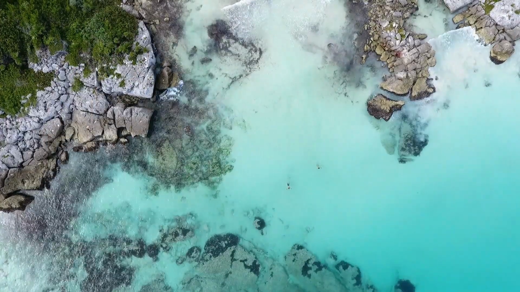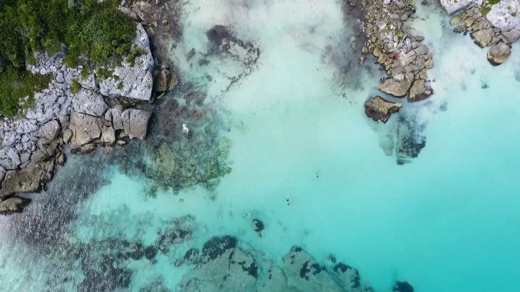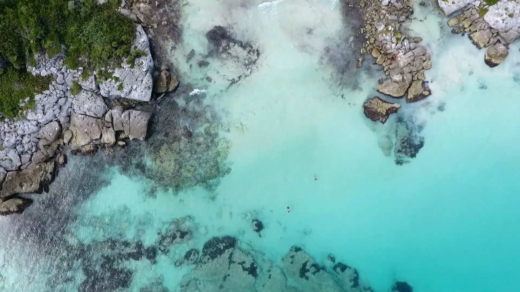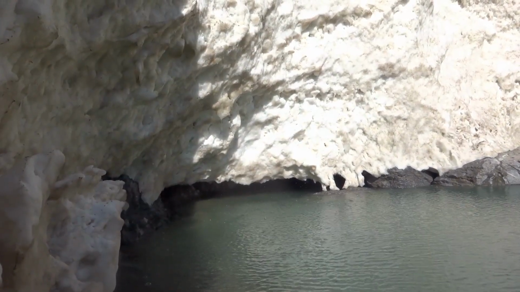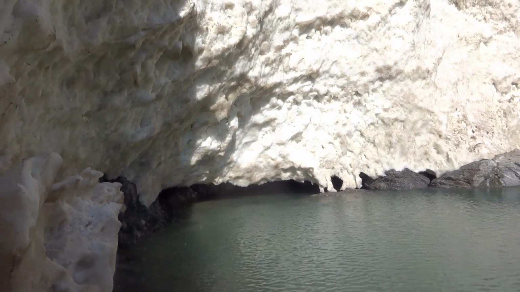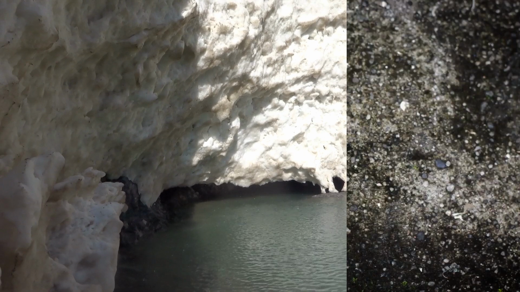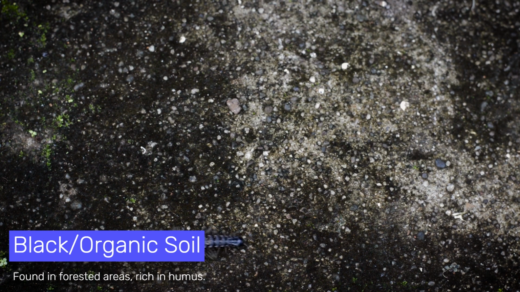Moving on to local soils found here in the Bahamas, which are relatively young compared to those on larger continents. Due to the island's limestone base and tropical climate, these soils tend to be thin, stony, and patchy, with limited fertility. The three primary types of Bahamian soils include black soil, organic soil, found in forested areas, particularly in the north and central Bahamas. This soil type is rich in rotted vegetation and humus, making it one of the more fertile options on the islands.